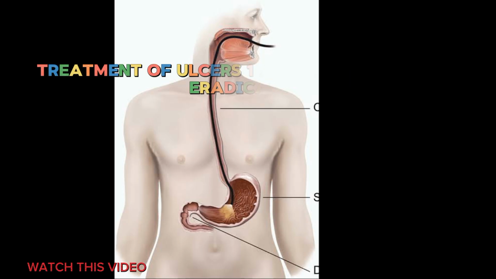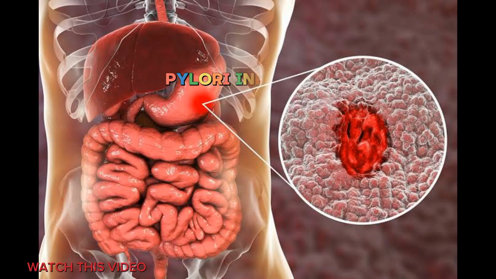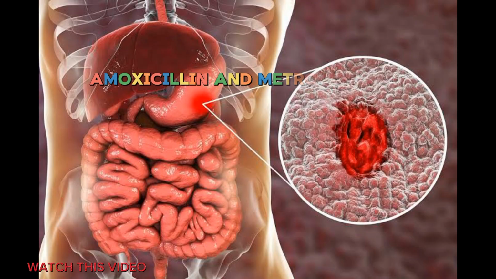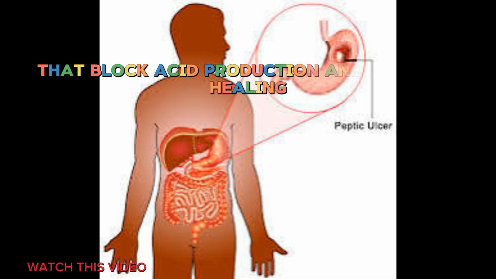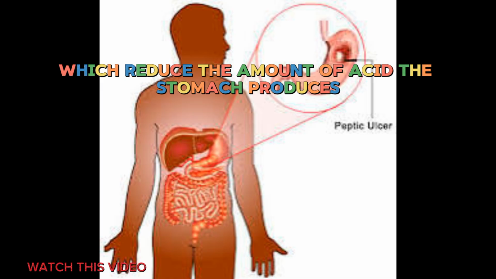Treatment of ulcers. 1. Antibiotics, used to eradicate H. pylori infection, commonly a combination of clarithromycin, amoxicillin, and metronidazole. 2. Proton pump inhibitors, PPIs. Medications such as omeprazole and esomeprazole that block acid production and promote healing. 3. H2 receptor blockers, such as ranitidine or famotidine, which reduce the amount of acid the stomach produces.